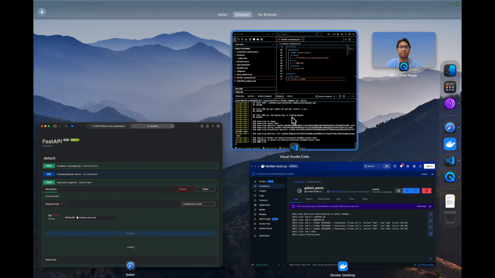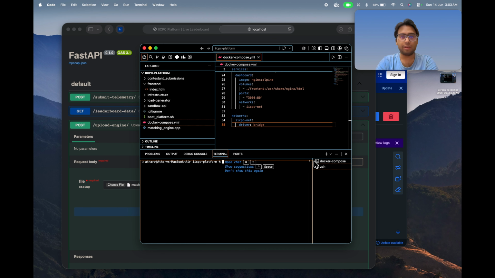Now navigating to VS Code again. Opening one more terminal. Now navigating towards the load generator file. So cd load generator. Now launching the attack.